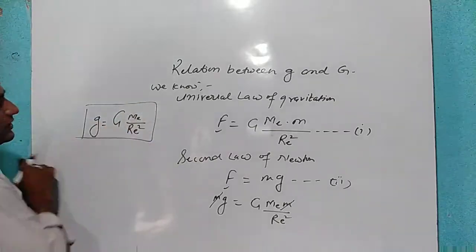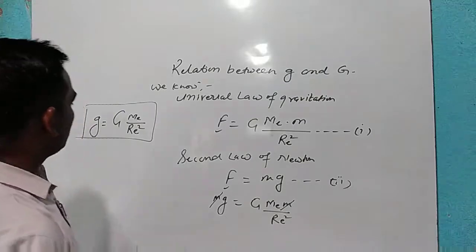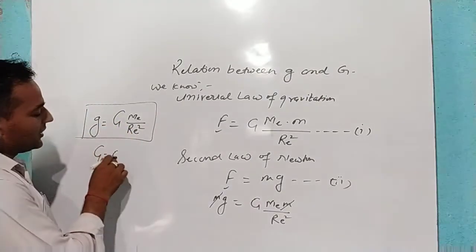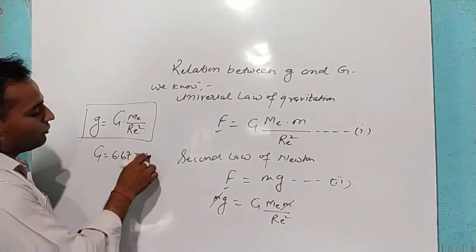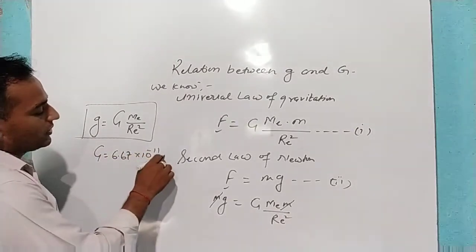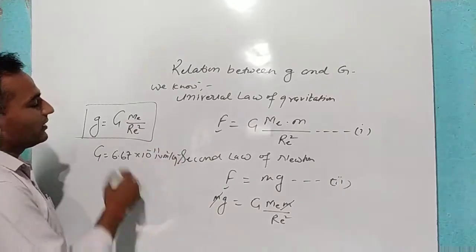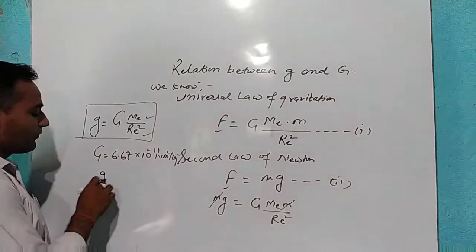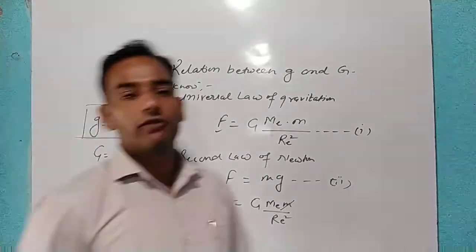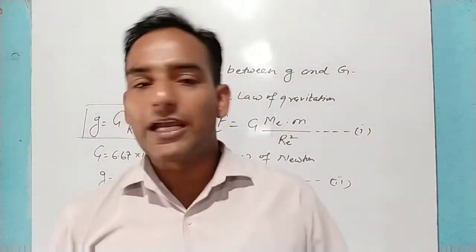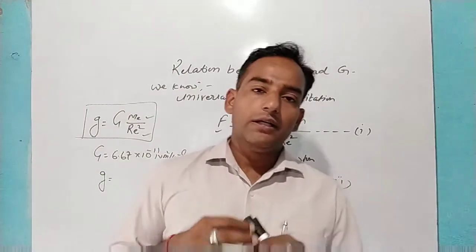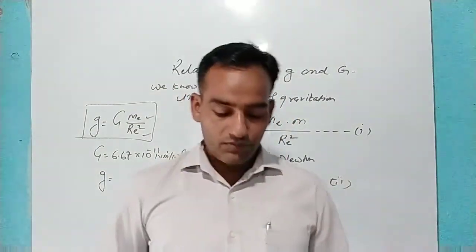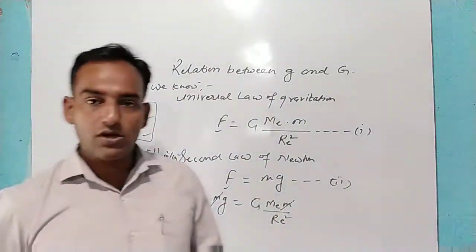This is the relation between small g and capital G. If we put the value of capital G, the value of capital G is 6.67 into 10 to the power minus 11 Newton meter square per kg square, and the mass of Earth and the radius of Earth, we will get the value of small g. As we all know, the value of small g is what? 9.8 meter per second square. Okay, so this is the relation between small g and capital G.